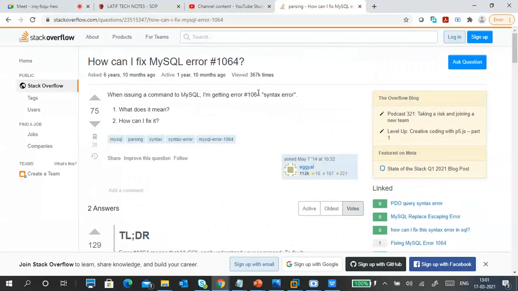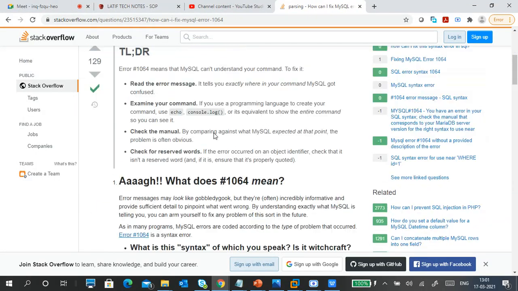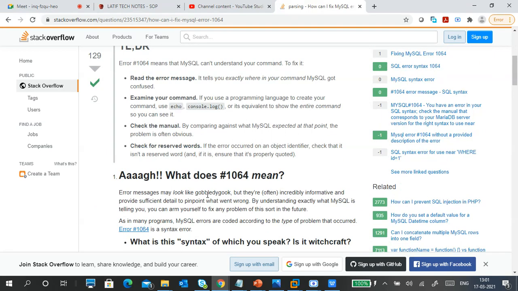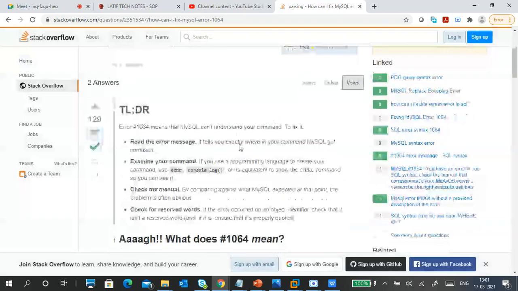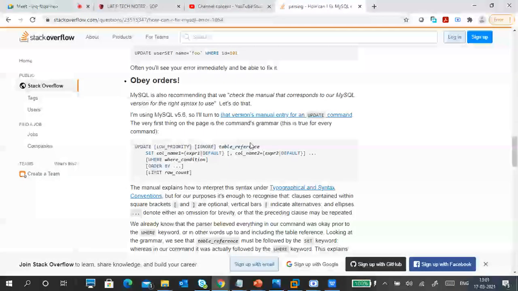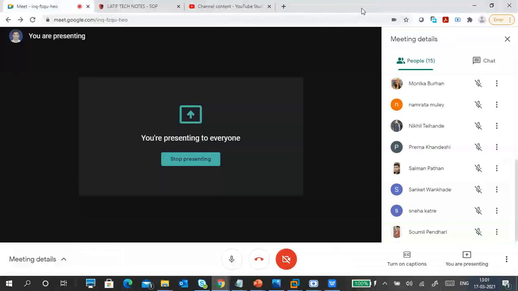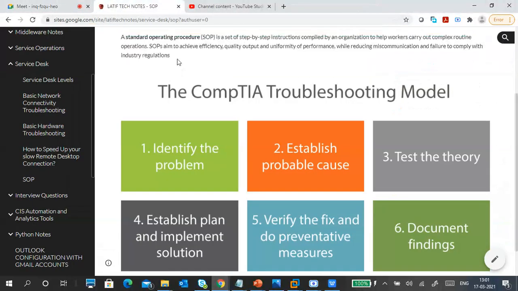We can fix it. This is simply like a known error database, because it is an error and there is a solution. Take the solution, implement the solution, and see if it is working or not working. Take the most workable one. How? Because it is marked as right and 129 people said it is working. So go through these fixes, right? That is the most probable suggested solution. We will follow it. That's a simple thing. So these are the things.